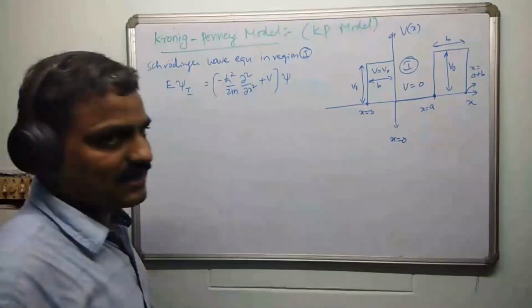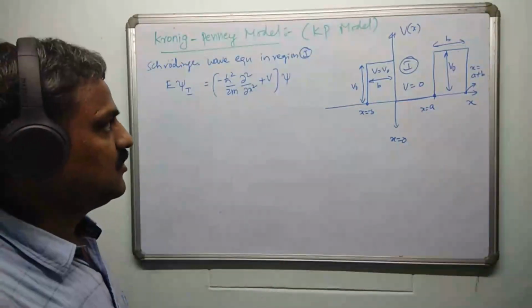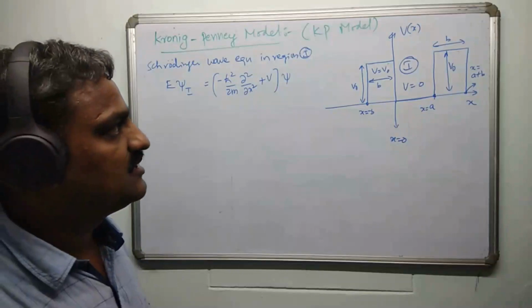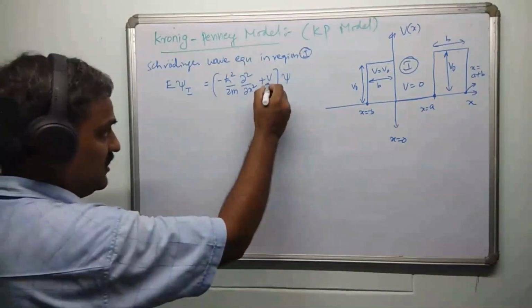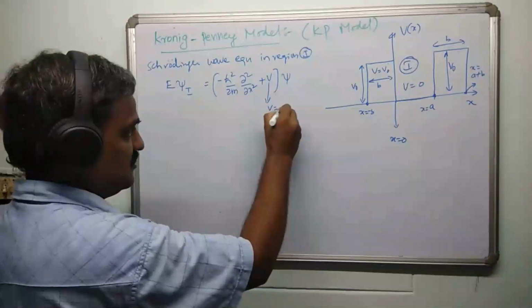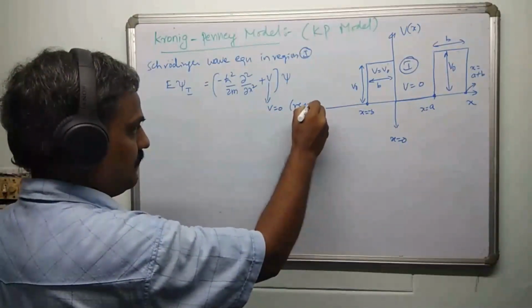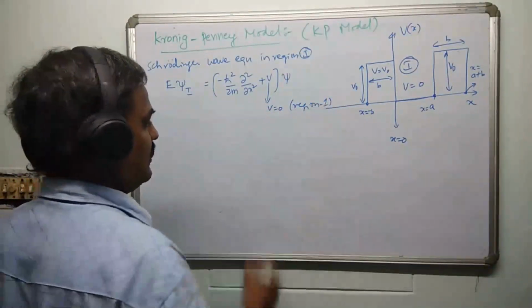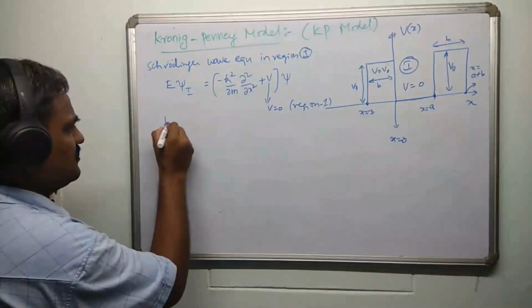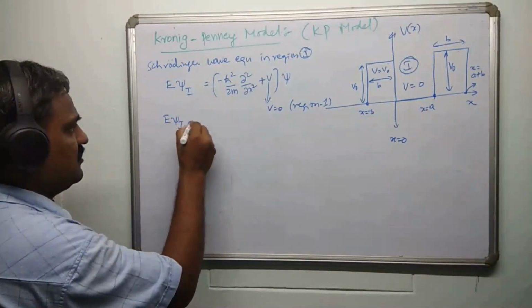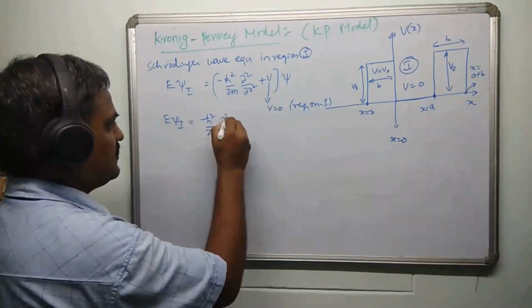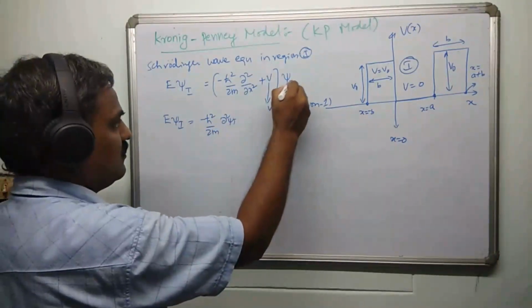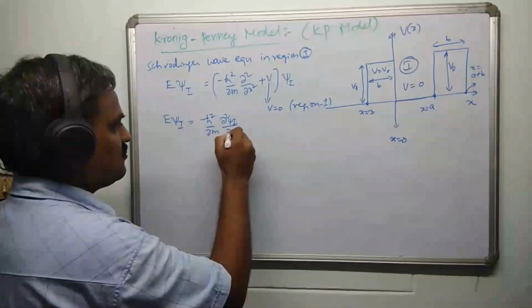This is the Schrodinger time independent wave equation. Because there is no variation of the energy of the electron with time, we take the time independent case. Here we know V equals 0 in region 1, and hence this equation takes the form E psi 1 is equal to minus h cross square by 2m dou square psi 1 by dou x square. That's all.